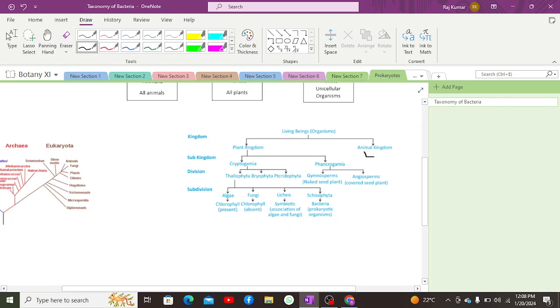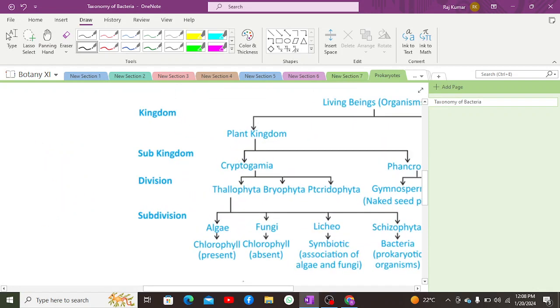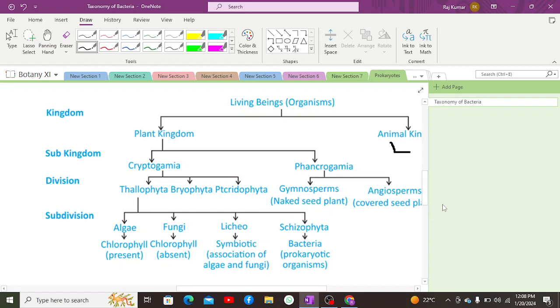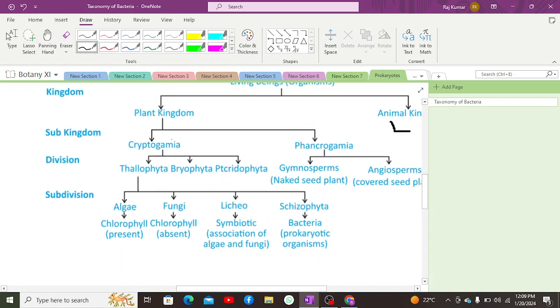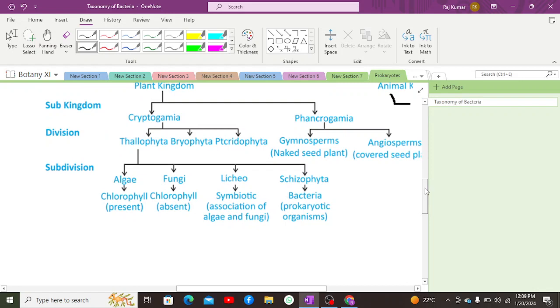The plant kingdom involves all the organisms with cell wall, including fungi, algae, and other types of protists as well. That also had some subkingdoms: Cryptogamia, Phanerogamia, Thallophyta, Bryophyta, Pteridophyta, Gymnosperm, and Angiosperm. These were some classifications over which it was performed.